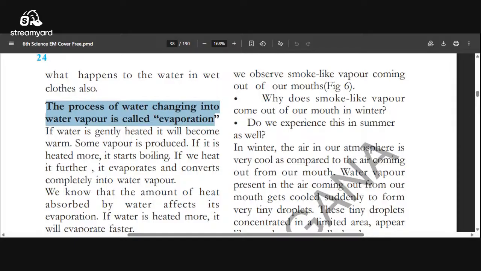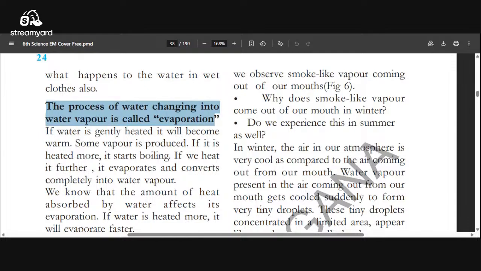So this process of water changing into water vapor is called evaporation. What is evaporation? This is the definition: the process of water changing into water vapor. Here, water is in liquid state and water vapor is in gas state. So when the liquid state changes to the gas state, that is called evaporation.